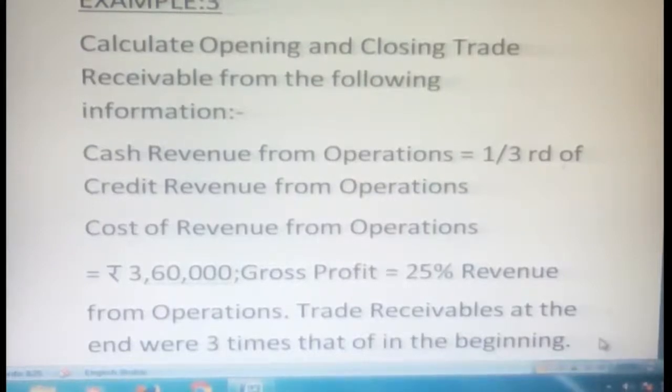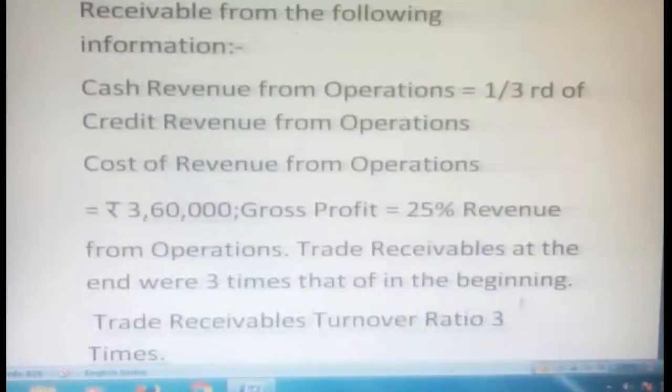Okay. So profit is 25% of revenue, 25% of revenue from operations. Trade receivables at the end were 3 times that of the beginning. So these are the information they have given. The only amount they have given is 3,60,000 as cost of revenue from operations. The other information they gave is 25% of revenue from operations.